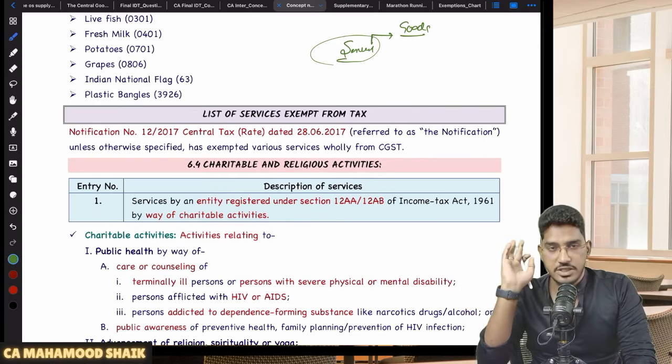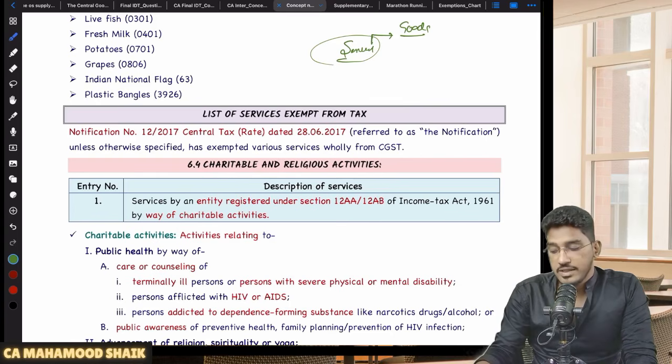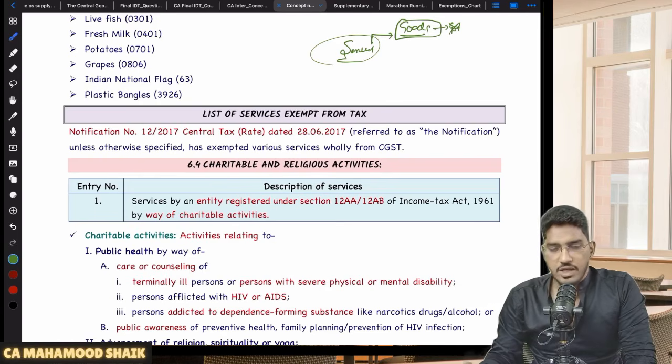Supplier will not collect any GST from you. Even as a recipient, you will not be able to pay GST under RCM. Like that, not just services, we have a good number of goods on which GST has been exempted. But goods you need not remember for your examination. For goods, there is nothing required to be remembered.